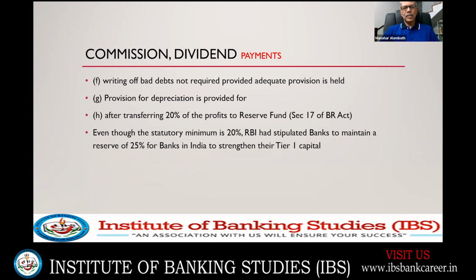After transferring 20% of the profit to the reserve fund. Section 17 of the BR Act is an important provision: every year, every bank should transfer 20% of the profit to the reserve fund before giving dividend. But recently the RBI has told banks it is 25%, to strengthen our tier 1 capital. So the BR Act provision is 20%, but RBI has now told us to transfer 25% instead of 20%, to strengthen tier 1 capital.